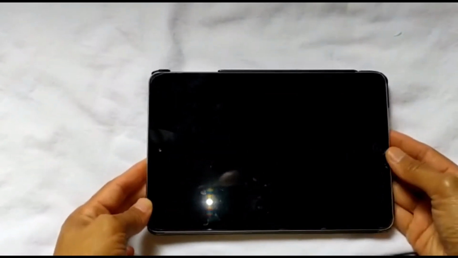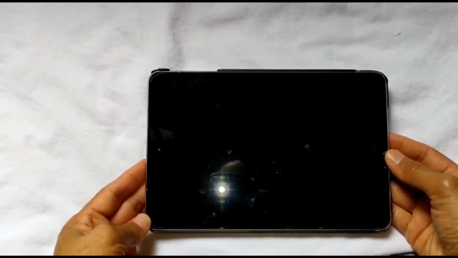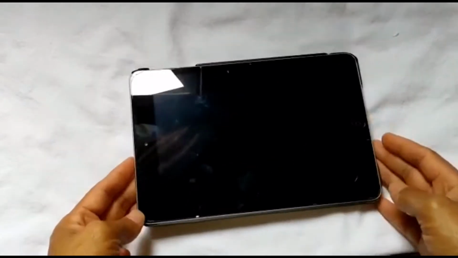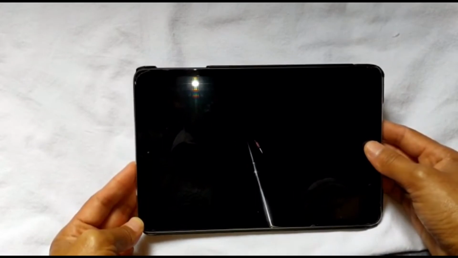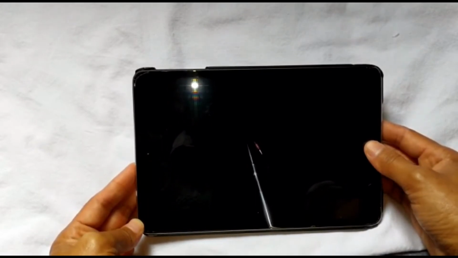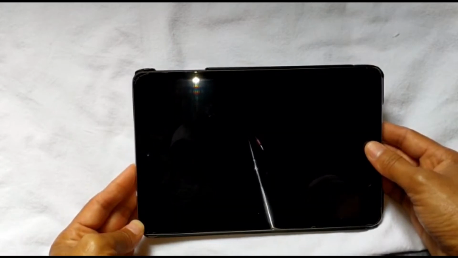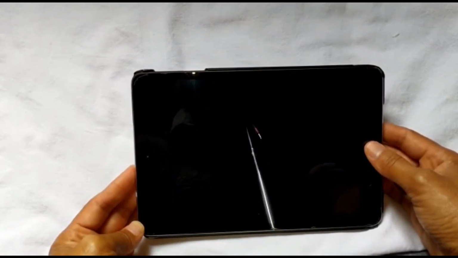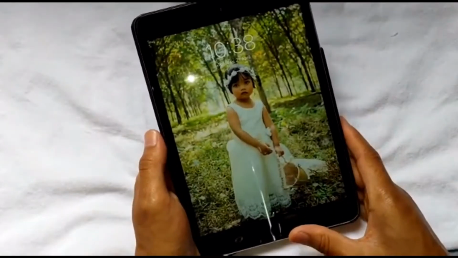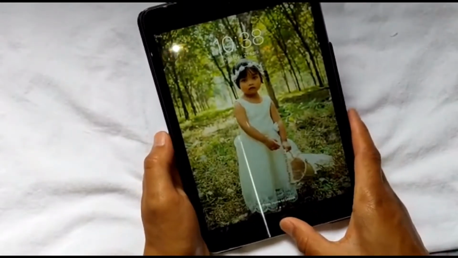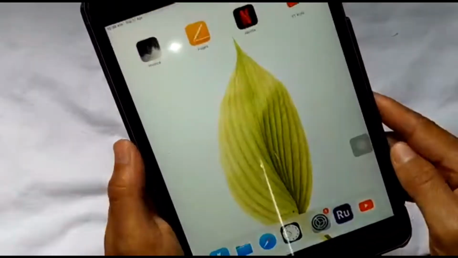Sometimes you have an iOS device which can be updated to iOS version 13, but this iPad I'm having only has the 12.4.6 version. So I want to download iMovie for this iPad, but I couldn't because of the required version, 13 and above. But this one I'll show you.